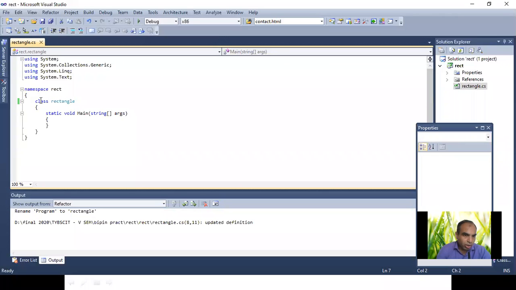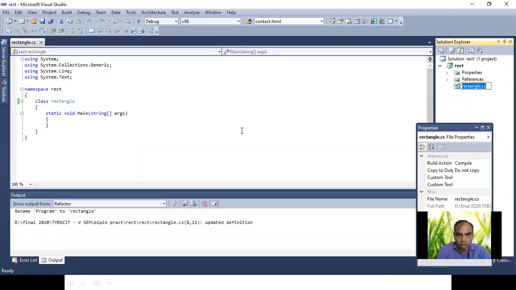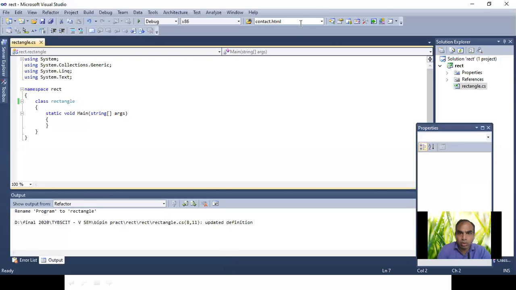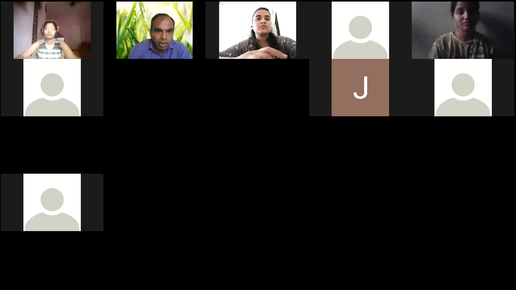Suppose I want to change it again. Wait, I'm showing another screen. Stop sharing. Again, I am showing you a program. See that now I just copy that program because I don't have time. I already explained that program. Yes or no?